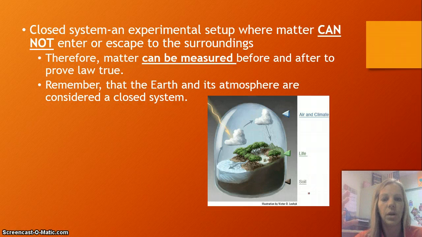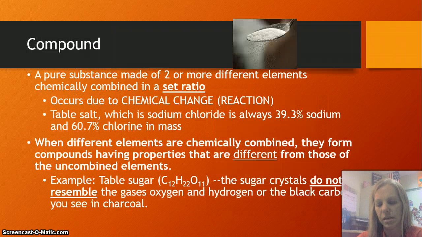So also in thinking that the solar system is kind of like a closed system, and then beyond that is the galaxy, and beyond that is the universe. So the overall thinking is that a huge closed system is the universe, and the matter that is inside the universe is basically what is here, and the matter that is not inside the universe will not be in the universe, if that makes any sense.